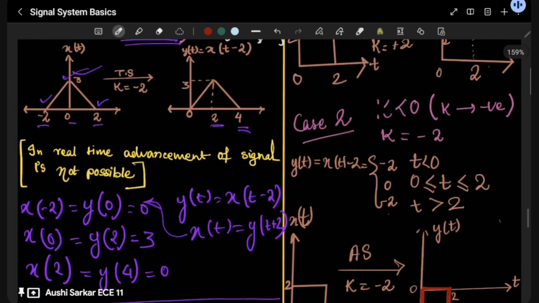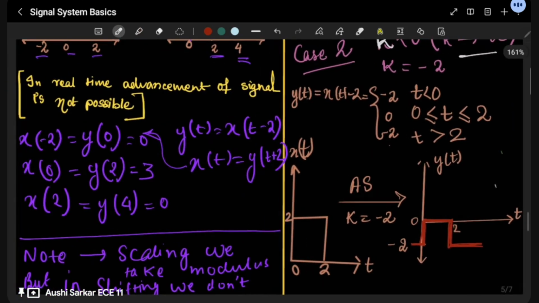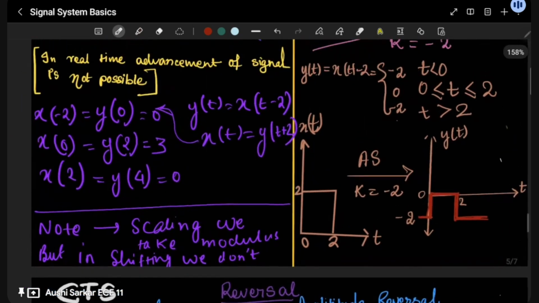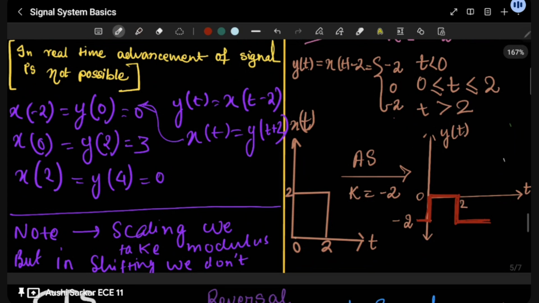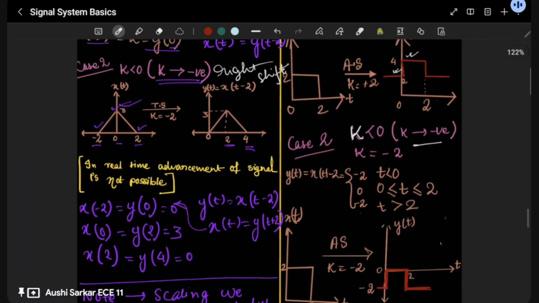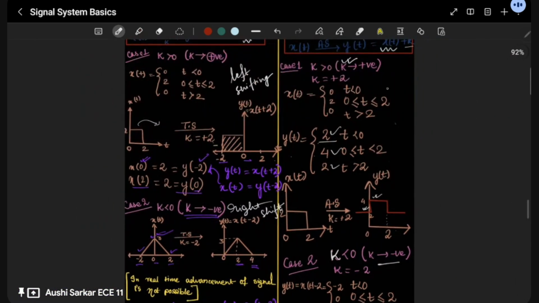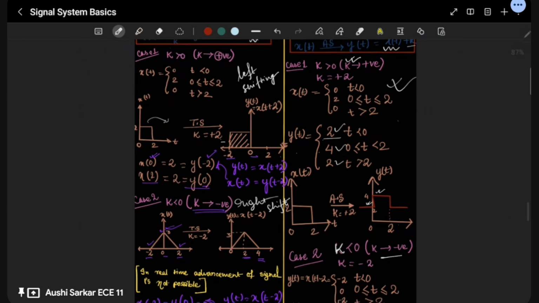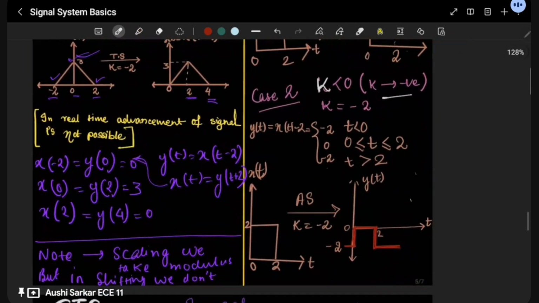So let me take you to the negative. When k is less than 0, k is negative over here. This time minus 2. Let's say minus 2, so x(t) minus 2. See, xt, I think you are getting it right. Here this is 0, then 0 when t is less than 0. These are the xt values. This is the xt values for the second case as well. I'm not writing it over here because space is not there.